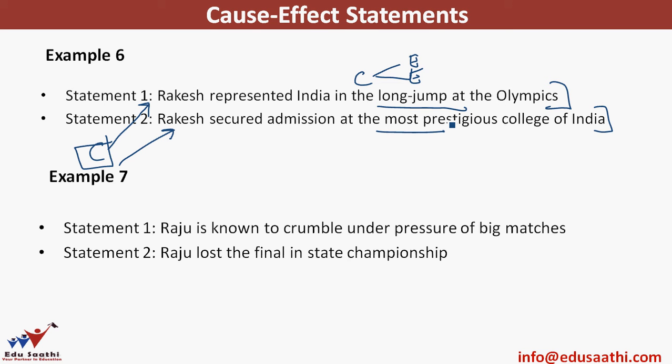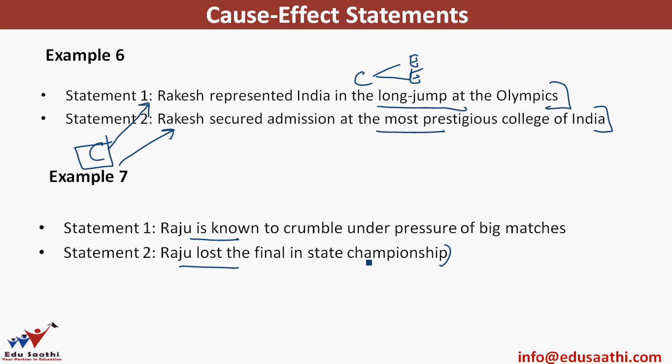Statement 1 says Raju is known to crumble under pressure of big matches. Statement 2, Raju lost the final in state championship. So a fact is known beforehand and a result has happened somewhere. We know something about Raju and we have witnessed an event. So is there a common relation? Let's use the because and therefore test.